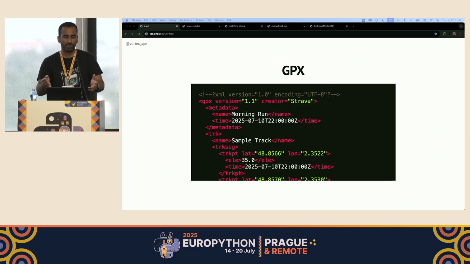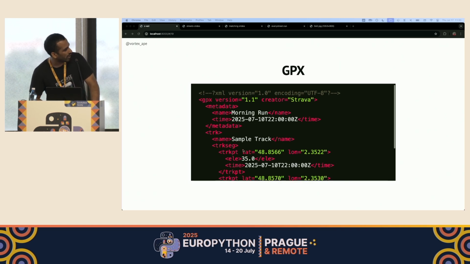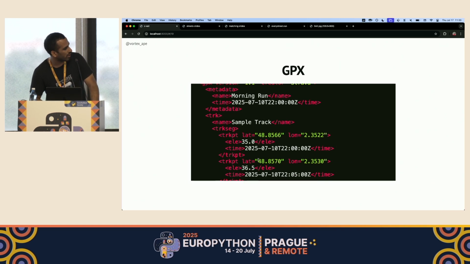Now let's talk about GPX. So when we record a run using a GPS watch or a phone, the data gets saved in a file format called GPX, which stands for GPS Exchange Format. And it's basically an XML that stores the coordinates of your run. So if you look here, we have the lat long, we have the elevation, the timestamp at which it was recorded. And this is the raw data that I get from my runs that I need to process and match against the street network to finally visualize the progress. Most fitness apps like Strava, Garmin Connect, or Apple Fitness can export your runs in this format.